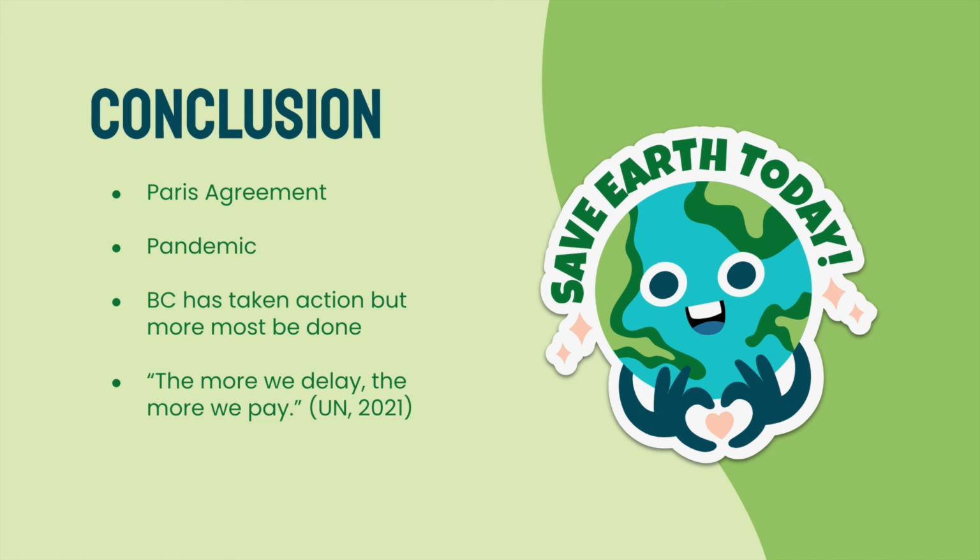Therefore, BC must ensure to meet the targets of the UN website by following the Clean BC Plan. This is the only way the province won't suffer the effects of global warming, and other provinces must also take action. The United Nations states the more we delay, the more we pay. Our world has never warmed this fast, and it's largely because of human activities. We can limit global warming rise to less than 2 degrees like the Paris Agreement plans if we take action now. Every country and society as a whole must contribute for our own sake.